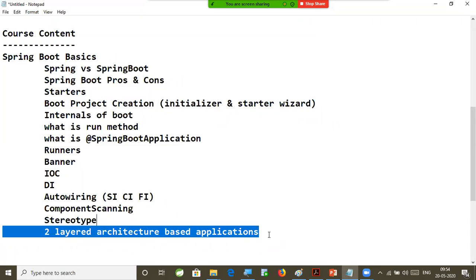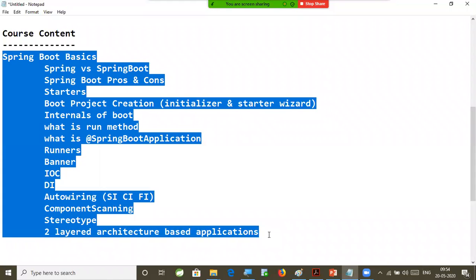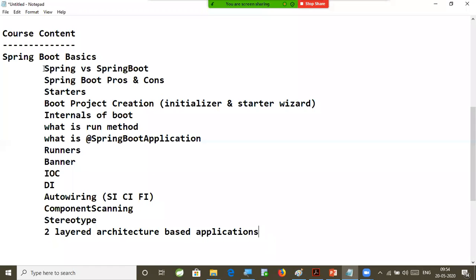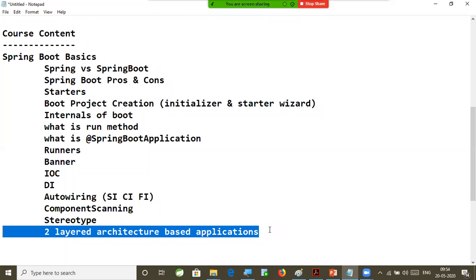The introduction for boot will be completed with all these basic concepts. All these concepts are required to develop our next applications in the classroom. In the two layered applications, you are going to get complete clarity on how the Spring core module works, how the IOC container will start, how dependency injection will happen, how auto wiring happens in the project, what component scanning is, and the several key points we need to know when performing component scanning. Internally, how configuration is managed by Spring Boot we are also going to understand very clearly with real-time use cases.